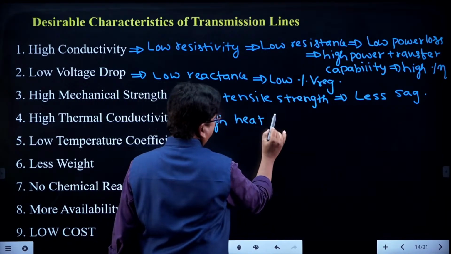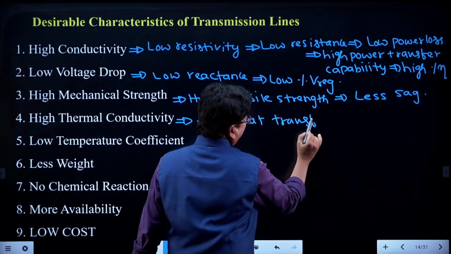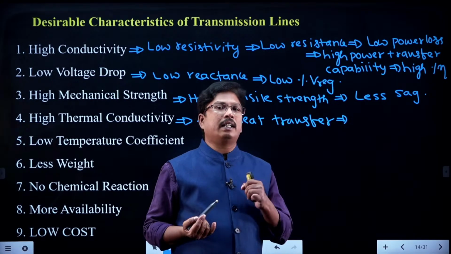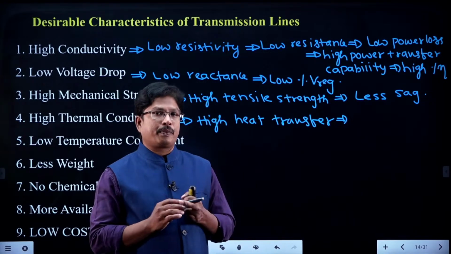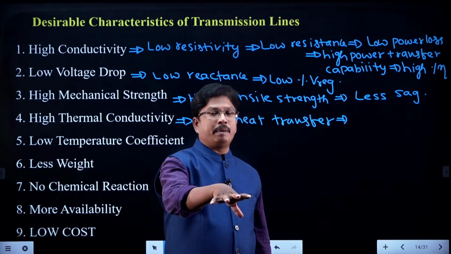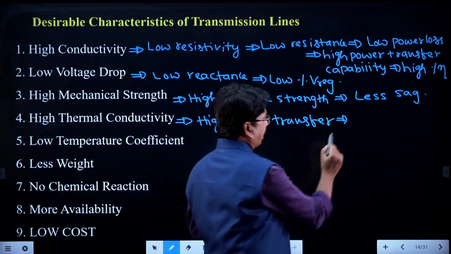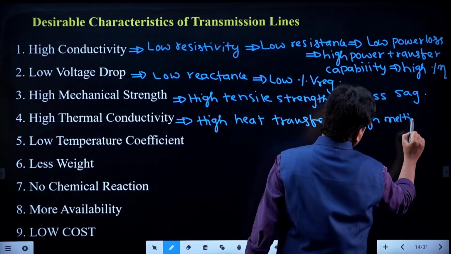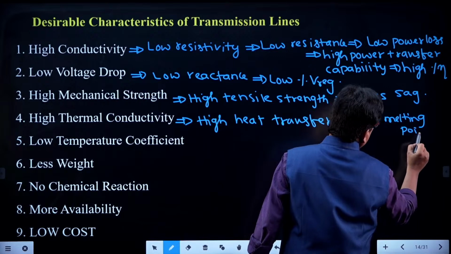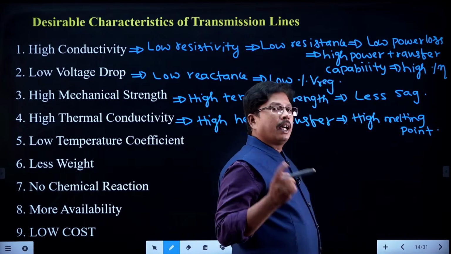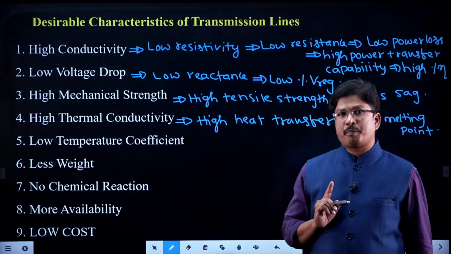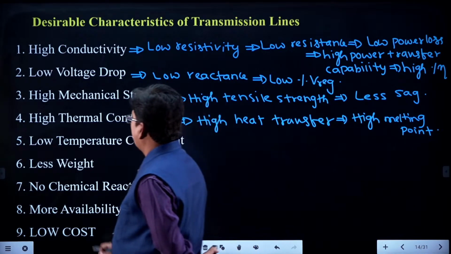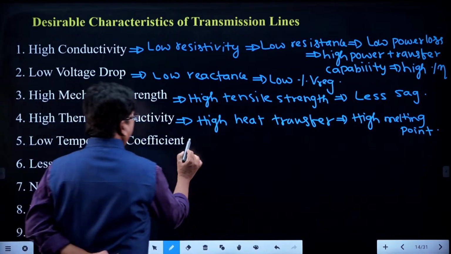High heat transfer means it cannot melt easily, it can withstand the temperature easily, which means it has a high melting point. Or indirectly we can say high temperature withstanding capability. Next one, low temperature coefficient alpha.